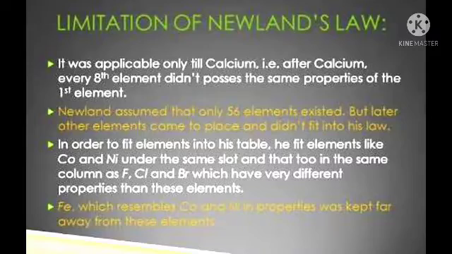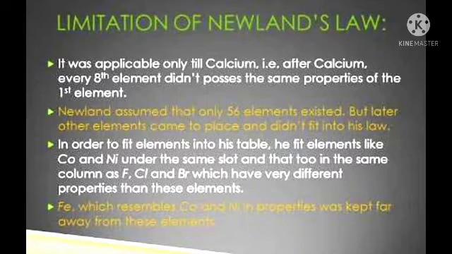Limitations. It was found that the law of octaves was applicable only up to calcium. As after calcium, every 8th element did not possess properties similar to that of the first. It was also assumed by Newlands that only 56 elements existed in the nature and no more elements would be discovered in the future. But later on, several new elements were discovered whose properties did not fit into the law of octaves.